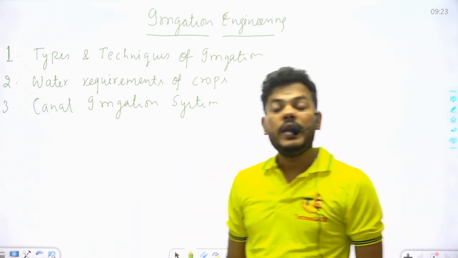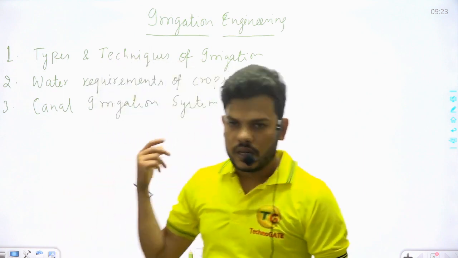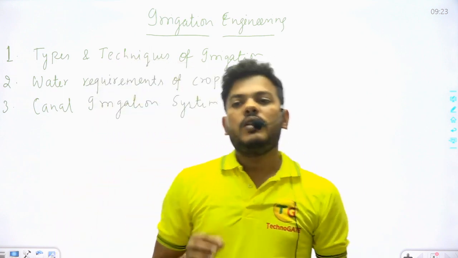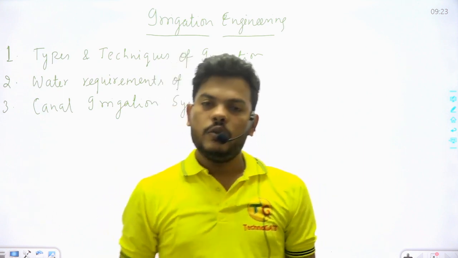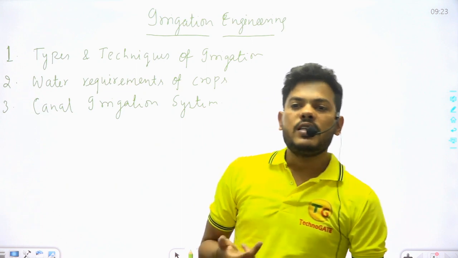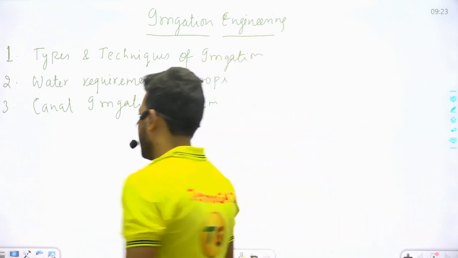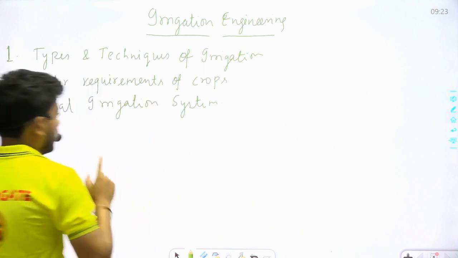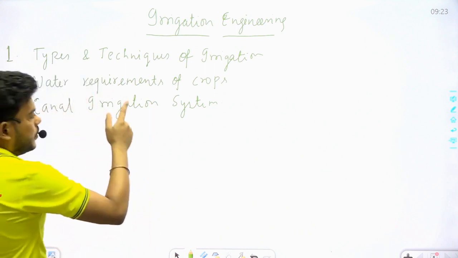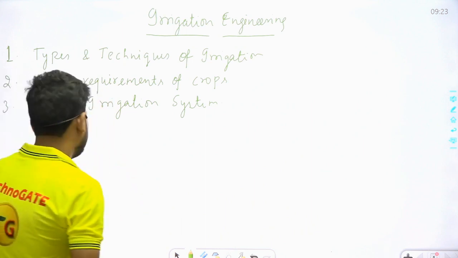For example, main canal, branch canal, distributary canal and minor canal will be covered in this chapter. Along with that, we will study Kennedy theory, Lacey theory, and the size and shape of channels. First we have to calculate the water requirement, then we can design the canal irrigation system.